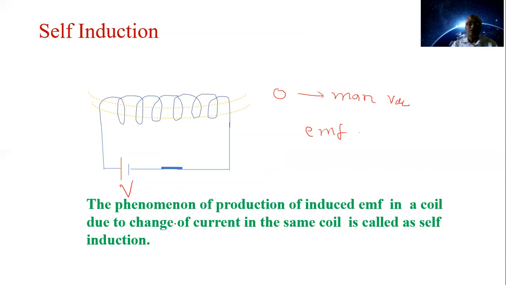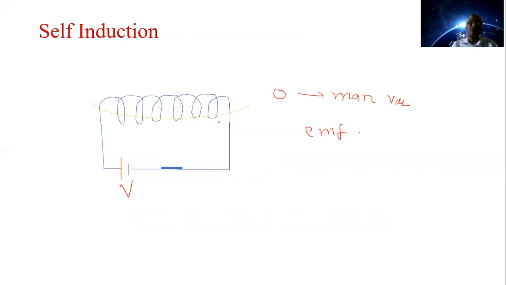Now, when a steady current is flowing, there is no EMF. But when the current increases or decreases, that is, when we open this key, the current decreases from its maximum value to 0. Again, as the flux through the coil decreases, an EMF is induced there, and that is why current may flow.